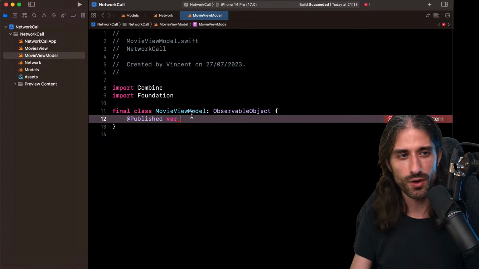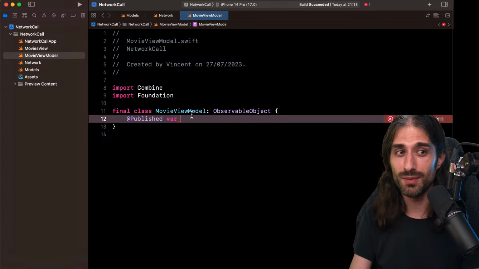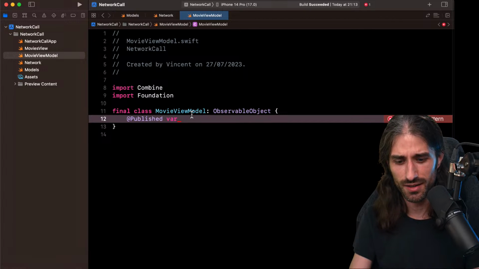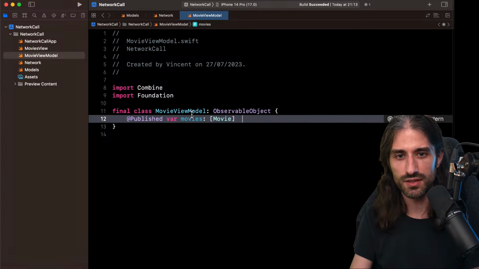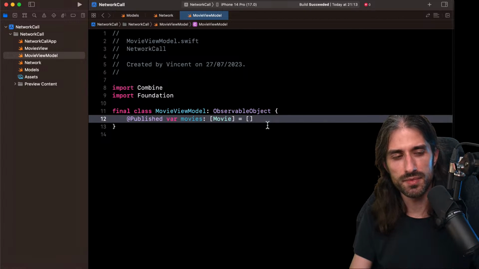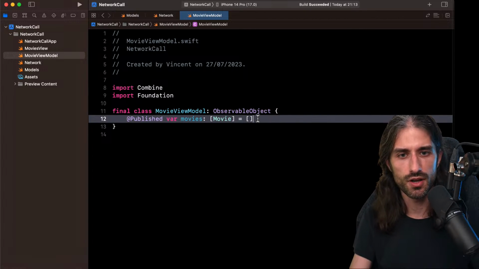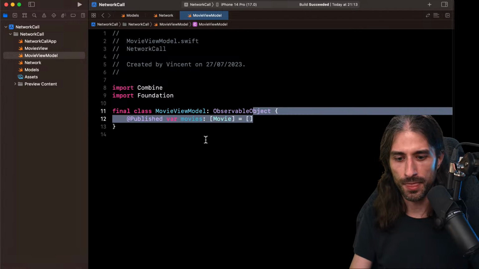Remember, if you saw my SwiftUI training course, that @Published, as the name suggests, uses Combine under the hood because there is an underlying publisher here. So let's call it movies like that. It's going to be an array of Movie like that, and I will give it a default value of the empty array. In a real app, you would maybe have an enum with a case empty, case loaded, that kind of stuff, but let's keep it simple for now.